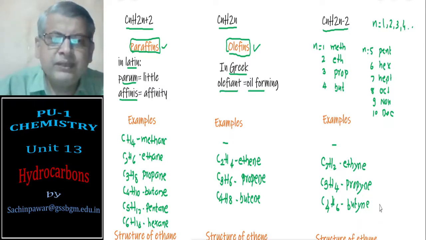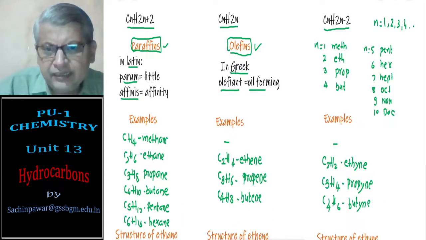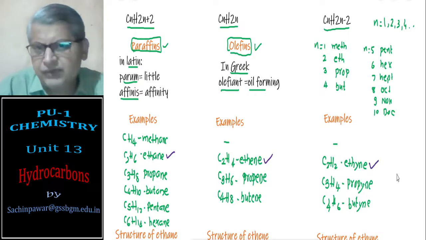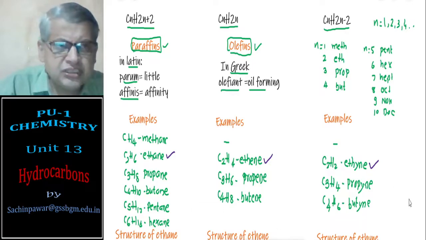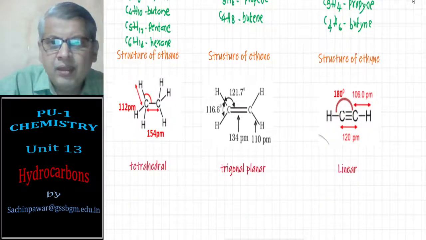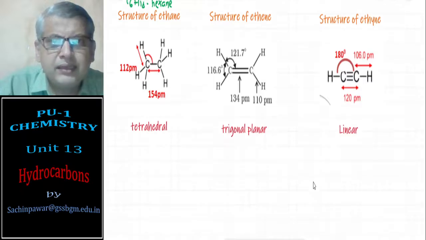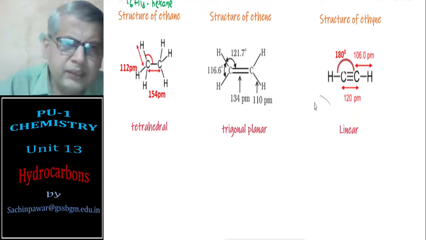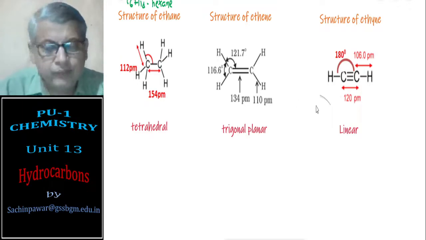Here we will go through the structure of the ethene and ethyne. Those are the first members, which are 2 carbon compounds. Okay, we shall go through the structures quickly. The structures of ethane, ethene, and ethyne are on your screen, and this you have already learnt in the topic called chemical bonding, unit number 4 for PUC first year.